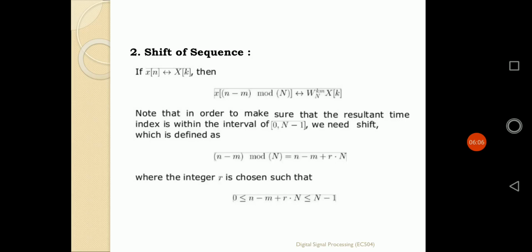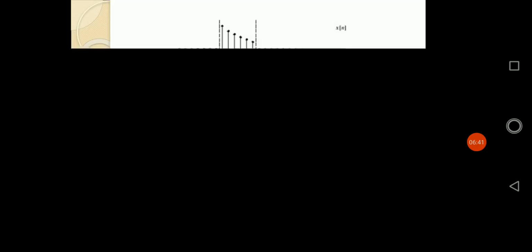So beyond that region, we have to adjust the values according to the time period of the sequence. So we can say the value of n minus m is nothing but n minus m plus or minus r, an integer multiple of capital N. It will be simply adjusted according to the time periodicity of that particular sequence. In that way, that is the time shifting property. That is the second property of DFT, the time shifting property or circular shift property of that particular sequence.